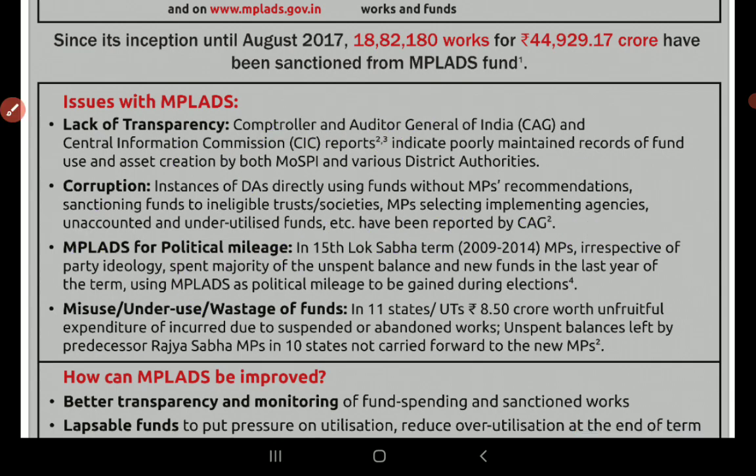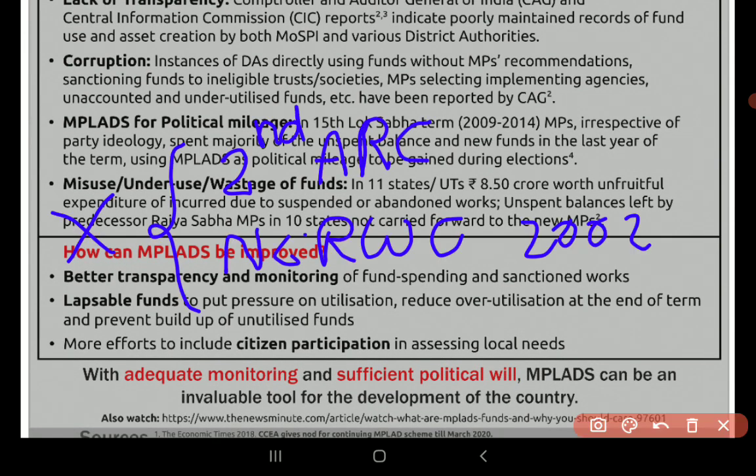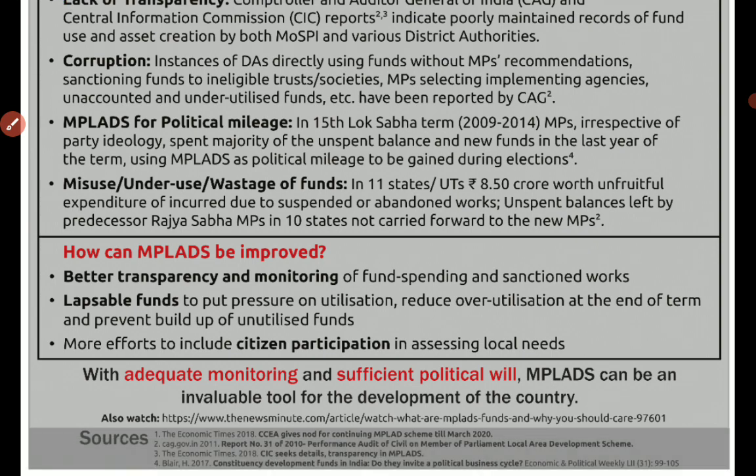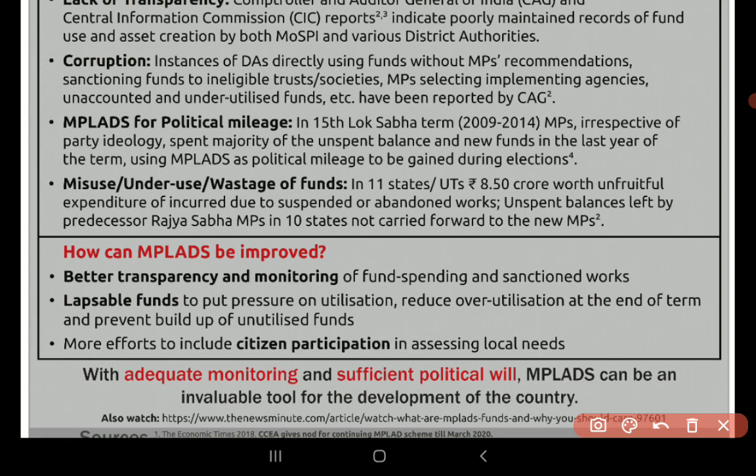So how this can be improved is that the transparency should be more. You have to create a more transparent environment in order to better utilize the funds, in order to better implement the scheme. So, transparency and monitoring are the two important concepts to make any scheme work, not only this, any scheme. These two are the main things. And also there are certain recommendations, like to make this a lapsable fund, so that it will put pressure on MPs to use it, to recommend.